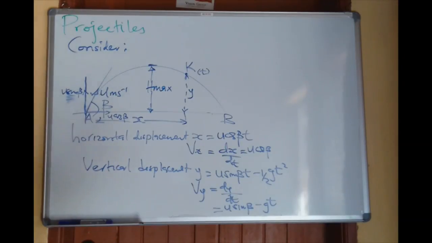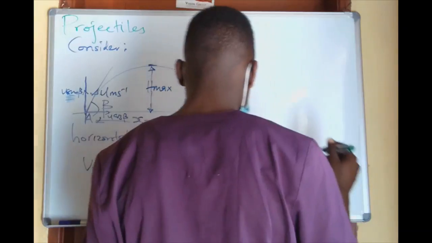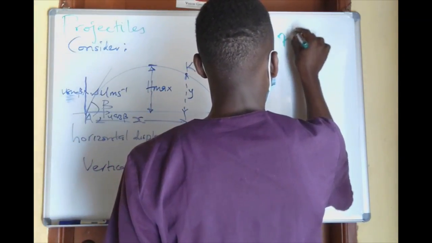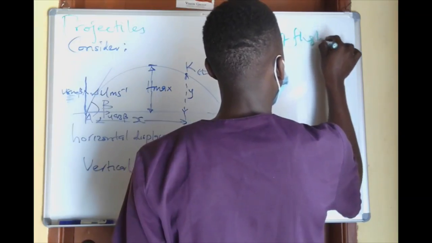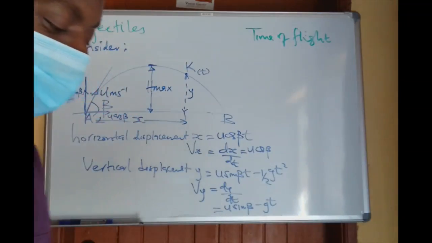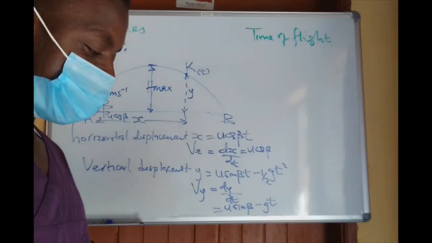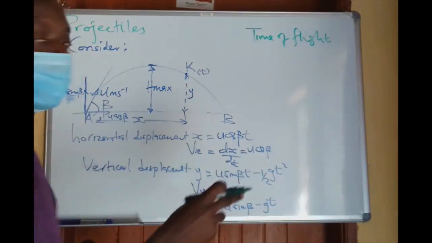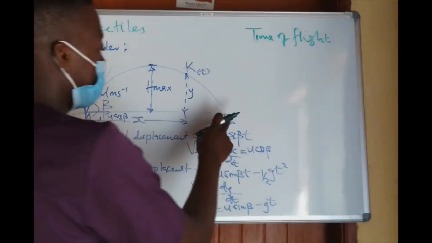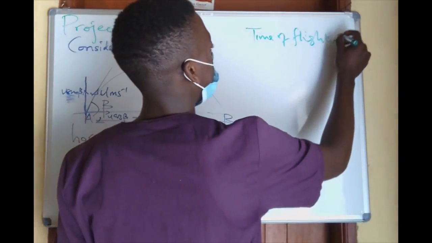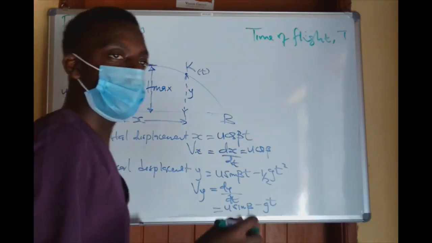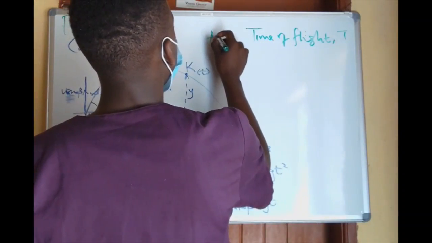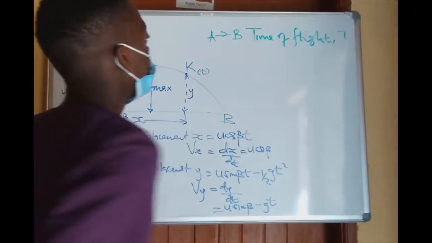Let's call it time of flight, the time it takes to fly. It's the time taken for the particle to travel from point A to point B. I denote it by capital T.